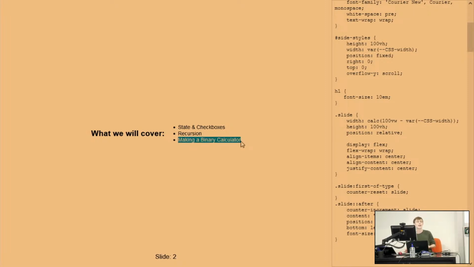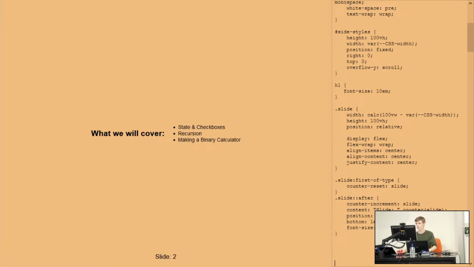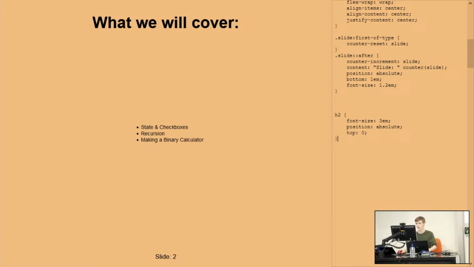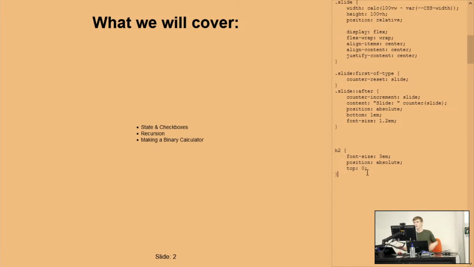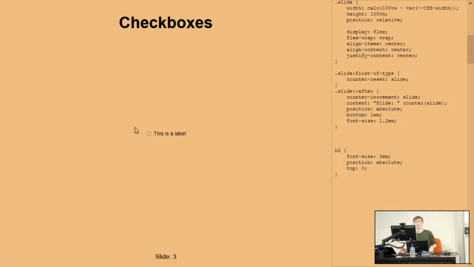In the end, we're going to make a binary calculator, something that might help introductory CS students add binary numbers together, maybe even subtract them if we have time. So that's going to be our aim. But first, of course, this slide isn't looking so good. So I'm going to make this a little bit bigger and go down here. Change the titles to be big and be at the top, because titles should be at the top of the page. And also, actually, we'll go to the next slide.